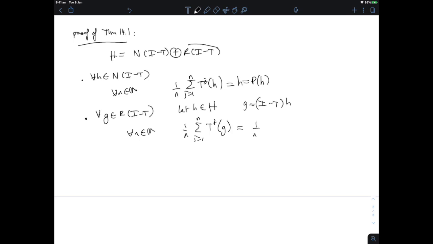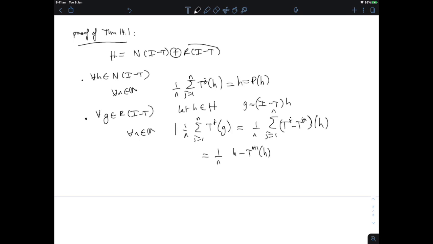This is 1/n times the sum j equal 1 to n of T^j minus T^(j+1) of h. And now this sum telescopes, and so what we are getting here is 1/n times h minus T^(n+1) of h.